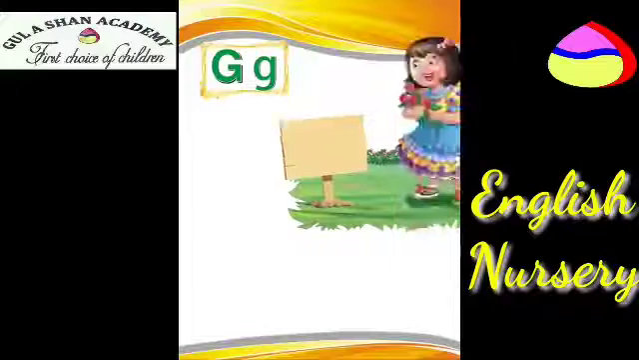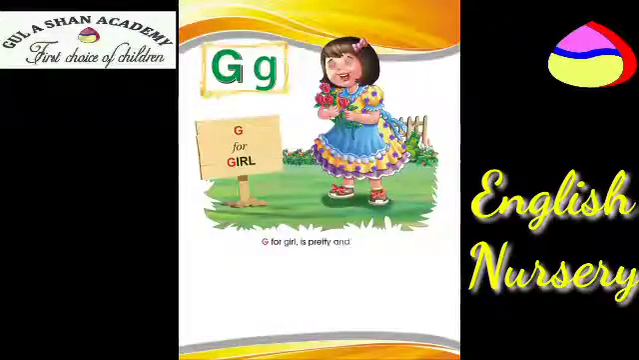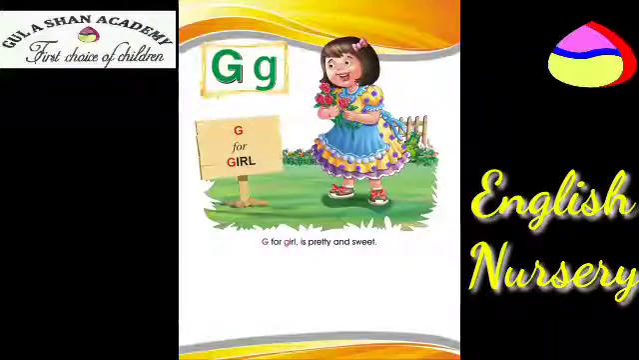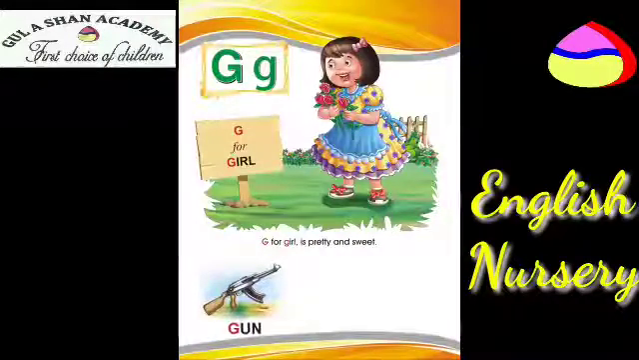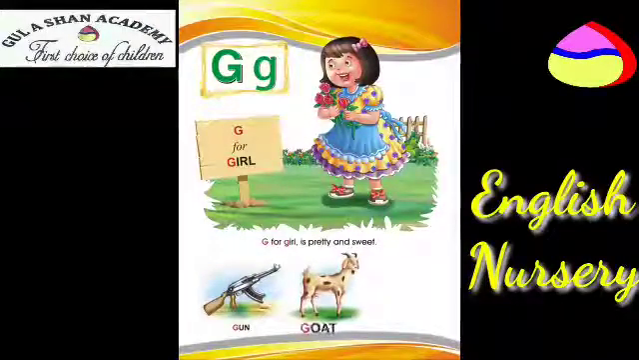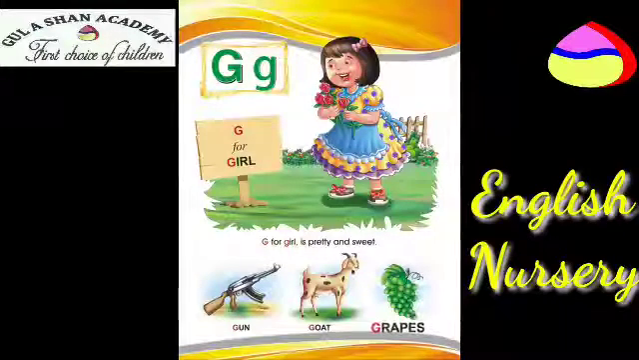G. G for girl is pretty and sweet. Some other examples are G for gun, G for goat, G for grapes.